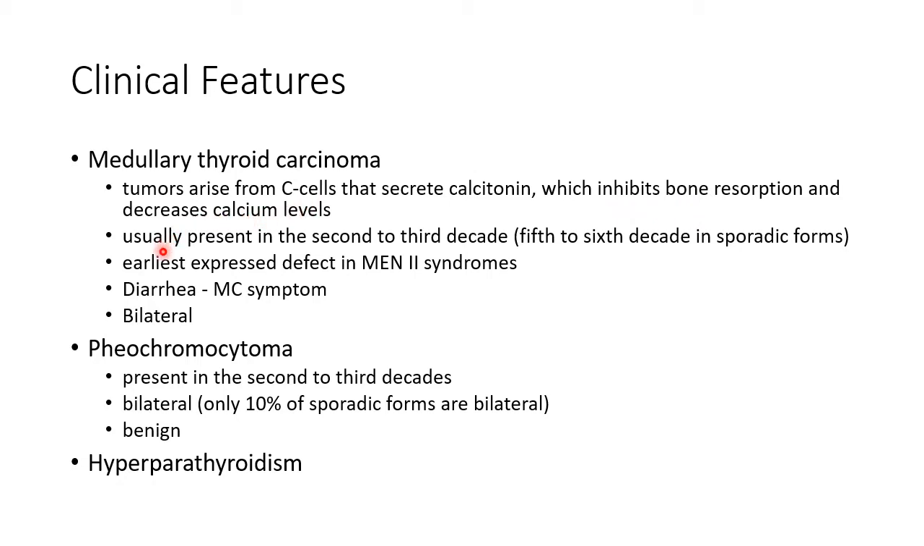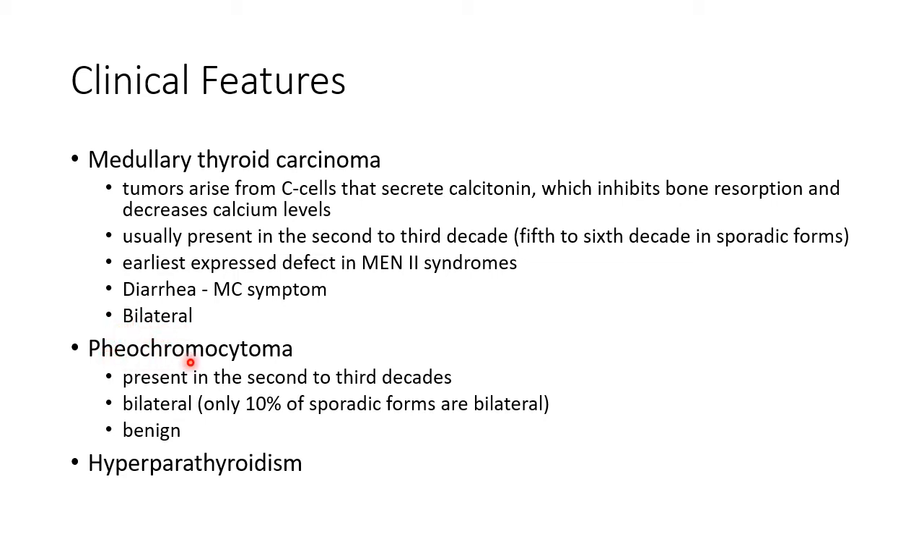These tumors usually present in the second to third decade in MEN2 syndromes. This is in contrast to sporadic forms. In sporadic cases, medullary thyroid carcinomas present in 5th to 6th decades. Medullary thyroid carcinomas are the earliest expressed defects in MEN2 syndromes. Diarrhea is the most common symptom of medullary thyroid carcinoma. In MEN2 syndromes, medullary thyroid carcinoma is usually bilateral.